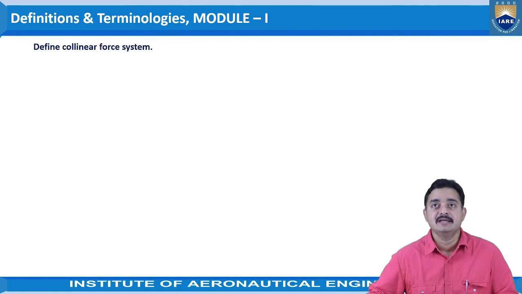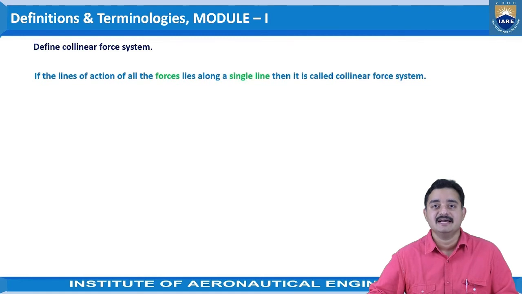Coming to the next one, define collinear force system. It is defined as a system in which the lines of action of all the forces lie along a single line.